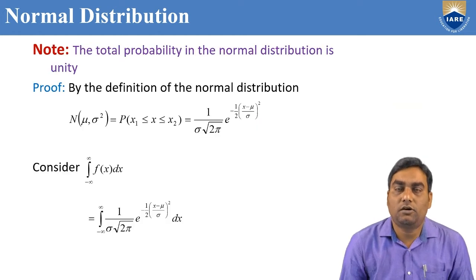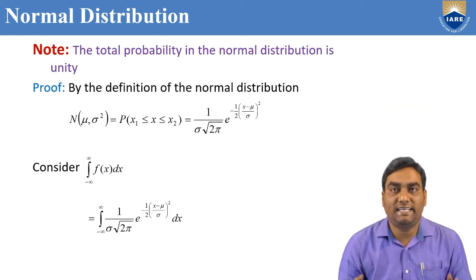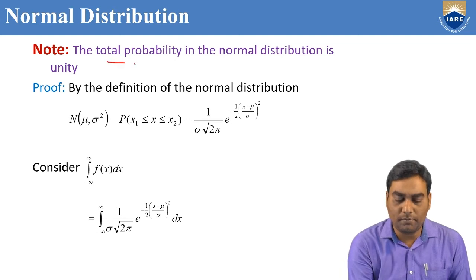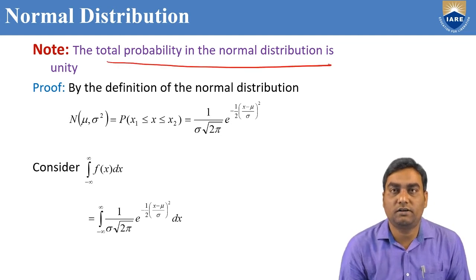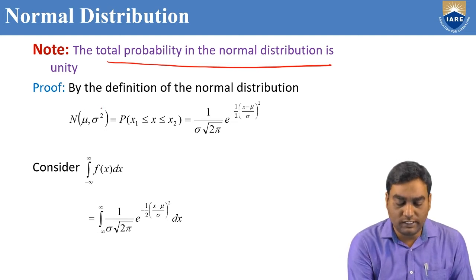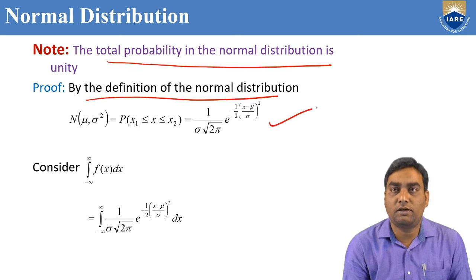As per the normal curve, we know that the total area is 1. That means the total probability in the normal distribution is 1. We need to prove this, the total probability in a normal distribution. So we know that by the definition of the normal distribution, this is the formula: N of mu comma sigma square, probability of x between x1 to x2.